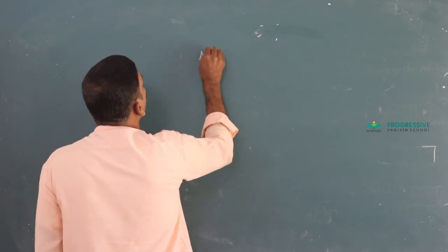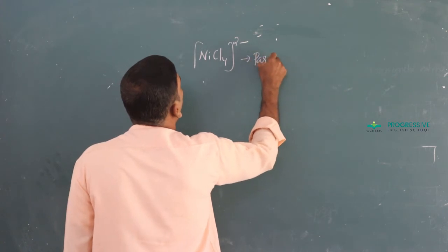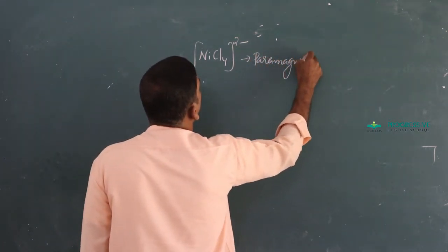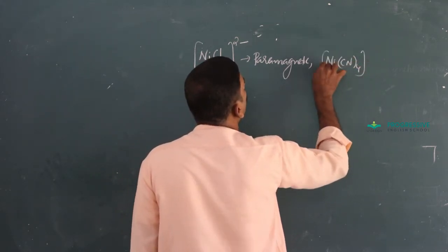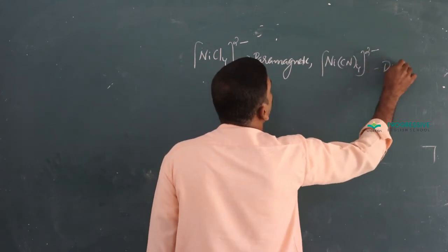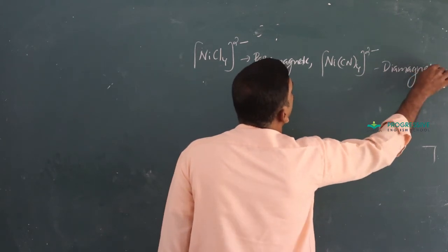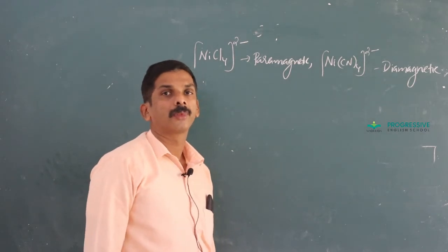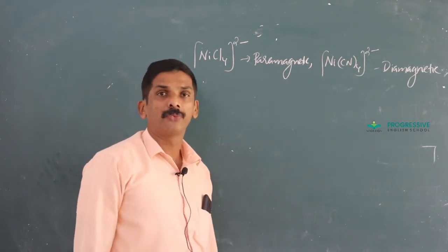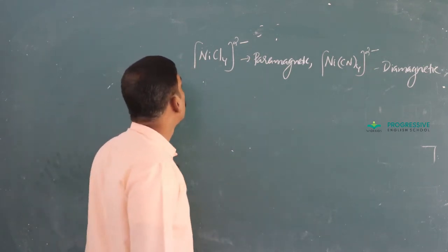And using VBT, you just compare: NiCl4 2 minus is paramagnetic, while Ni(CN)4 2 minus is diamagnetic. Ni(CN)4 2 minus is diamagnetic. Then how will you explain on the basis of VBT? By using VBT, how will you represent this?